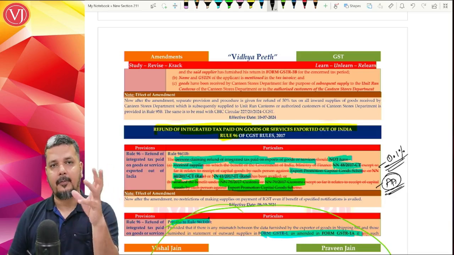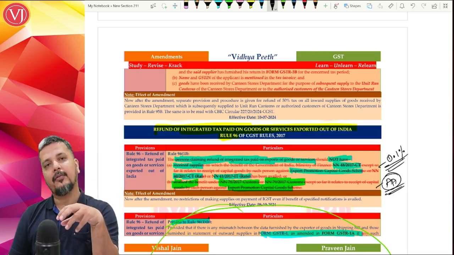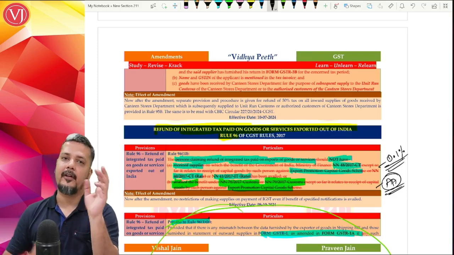You have purchased something at 0.1% and then exported it, or you have imported the goods without payment of import duty and now exported it.